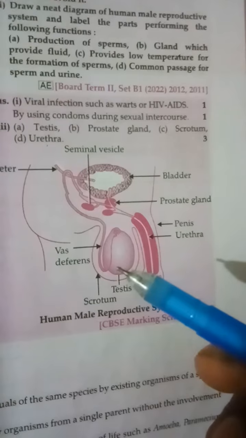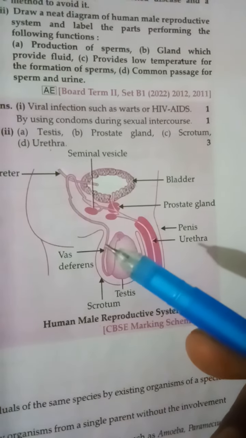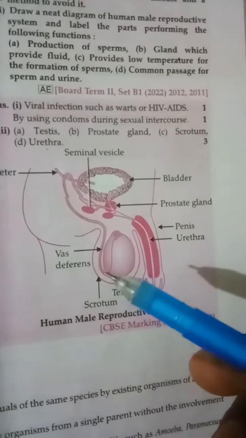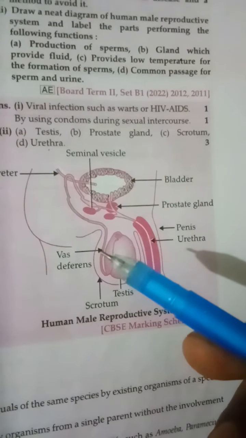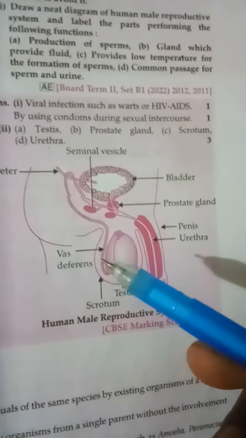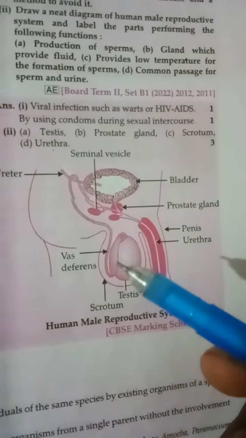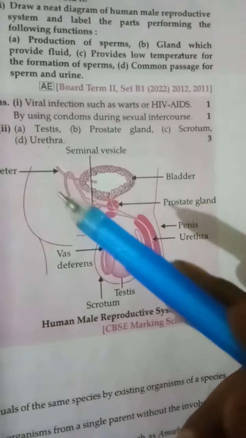Okay, so now the vas deferens. That portion is known as the epididymis. The epididymis opens into the vas deferens. So what is the function of the vas deferens? The vas deferens passes sperms from the male testis to the urethra that way.